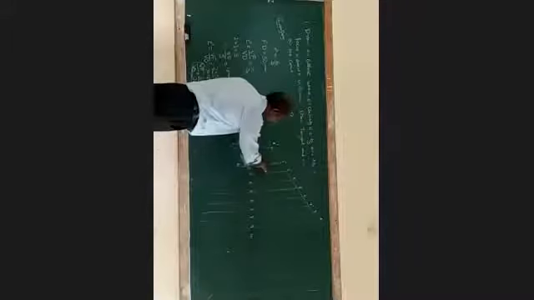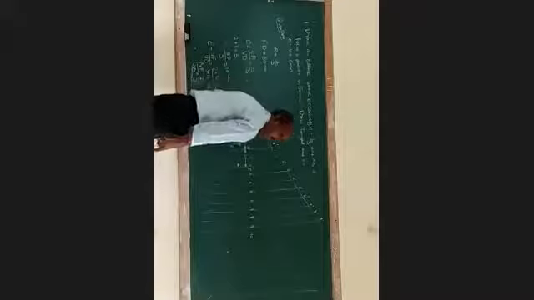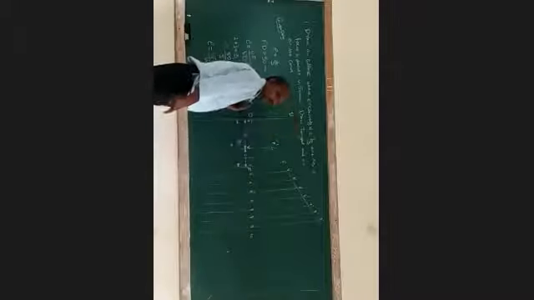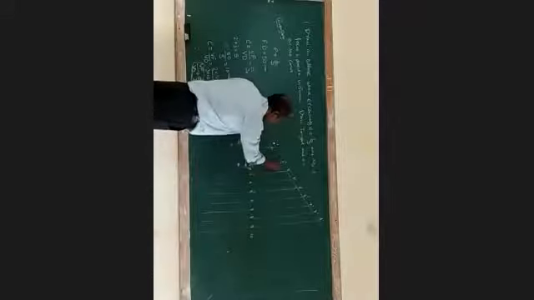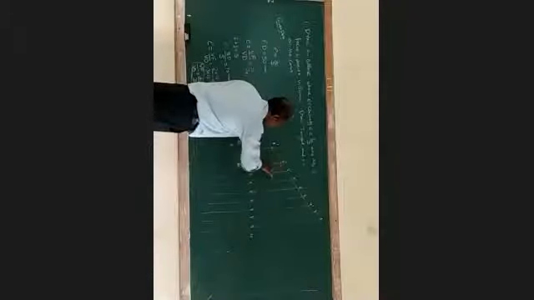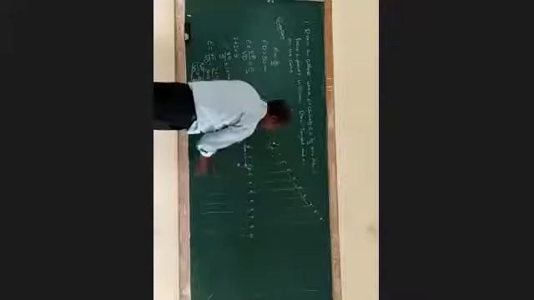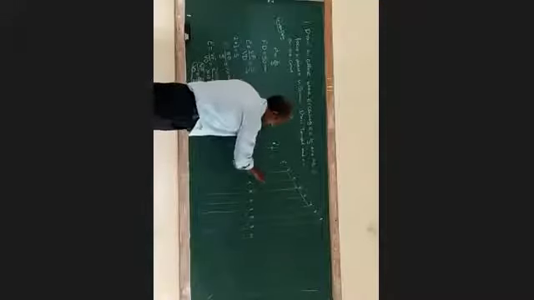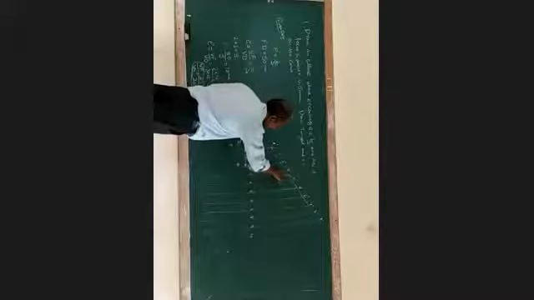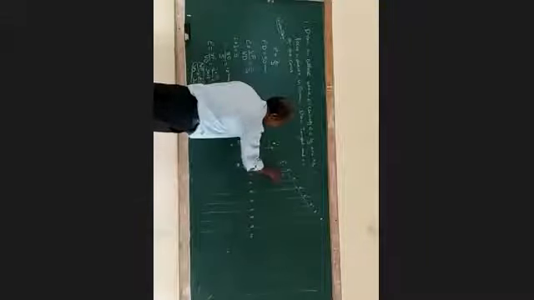Then you have to take 2 to 2 dash as radius, and with F as center, cut an arc above and below the line. Then 3 to 3 dash as radius, F as center, cut an arc.